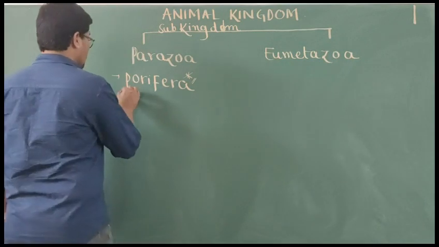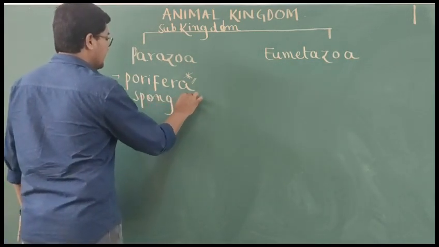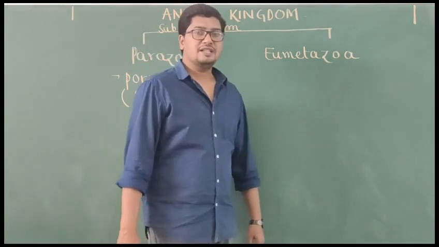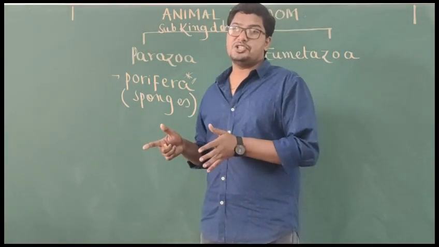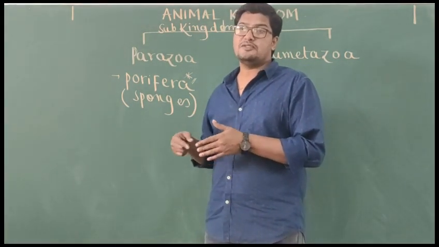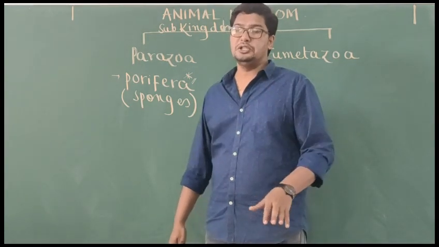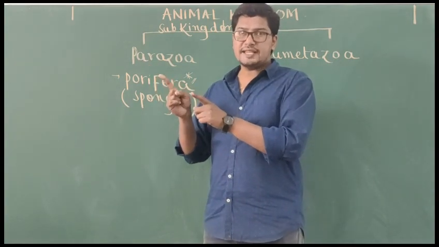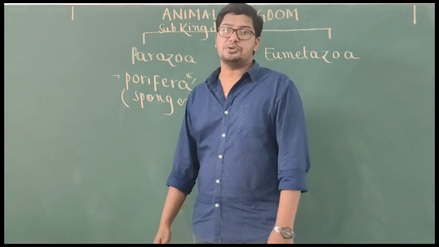During your schooling also you have studied that animals belonging to phylum Porifera are commonly called sponges. And what is the speciality of Porifera? It is the only phylum which includes multicellular animals without tissues. If you remember the definition of a tissue, a group of cells having common origin, performing the same or related function, aggregate to form a structure called tissue.